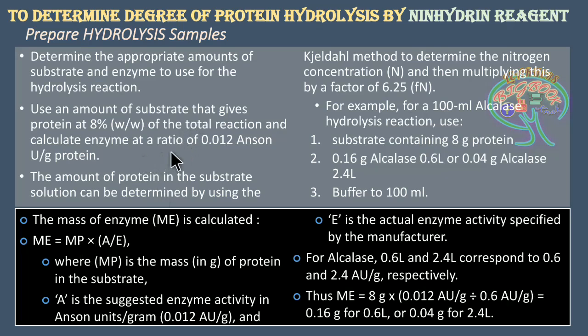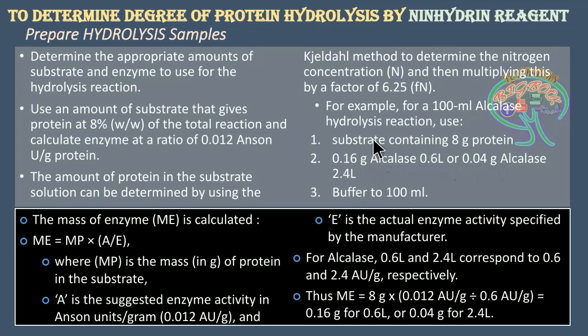So here the suggested enzyme activity is 0.012 Anson unit per gram. You can see the same has been taken here, and E is the actual enzyme activity. Alcalase has been shown with two different enzyme activities, that is 0.6 L, Anson unit, or 2.4 L, Anson unit per gram.